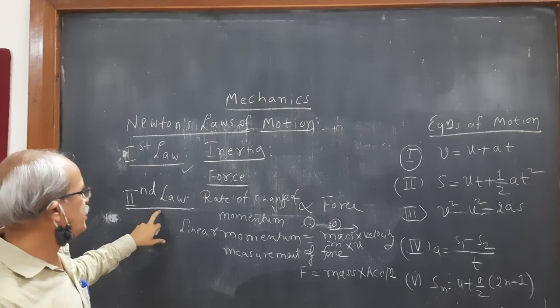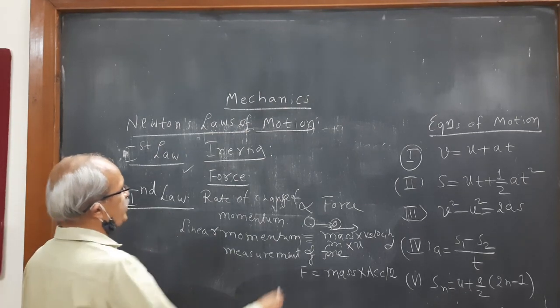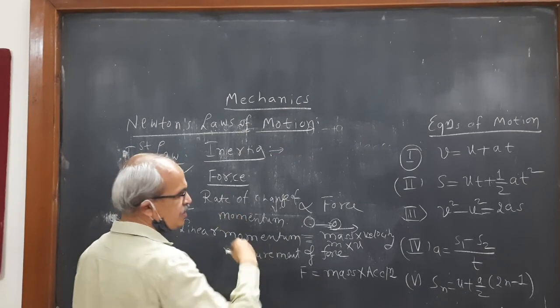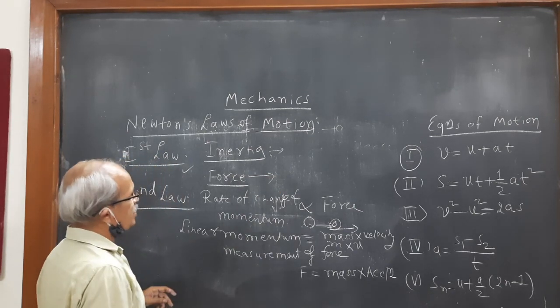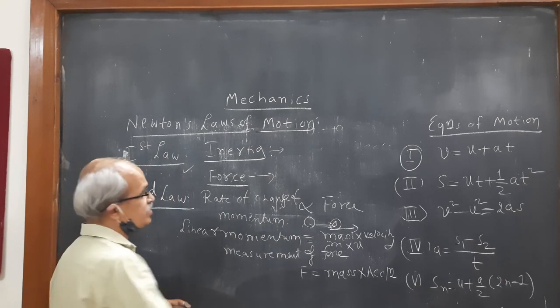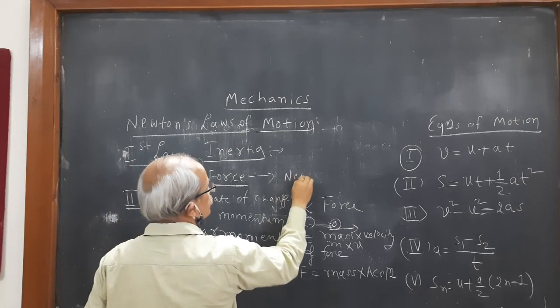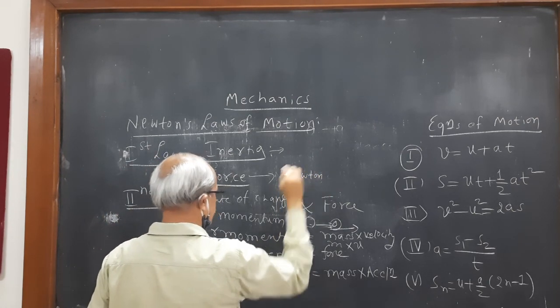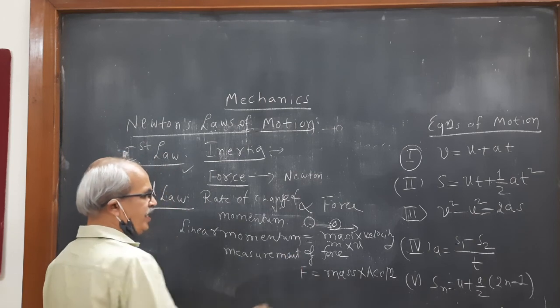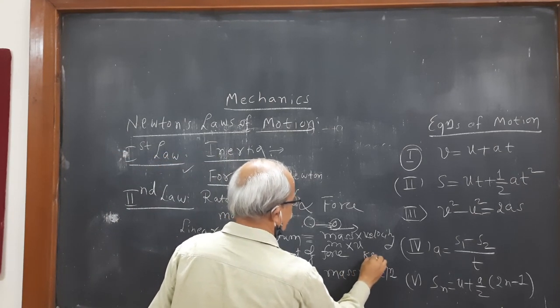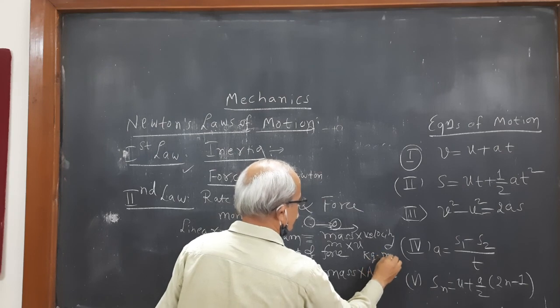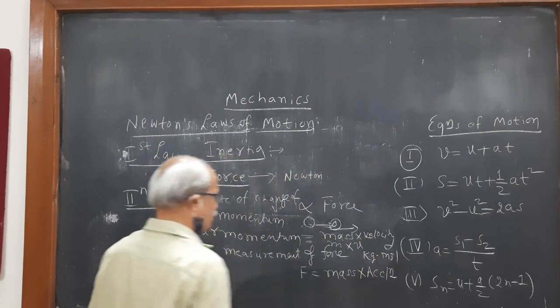Okay, and you know very well now, inertia is a scalar quantity, force is a vector quantity, and the SI unit of force is Newton. Here the unit of momentum is kilogram into meter per second.